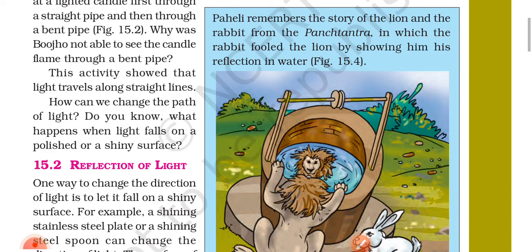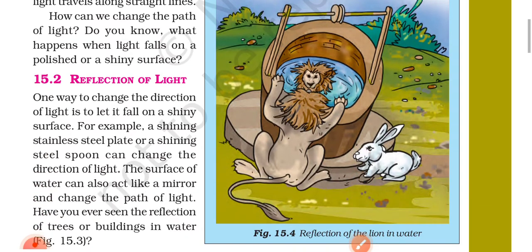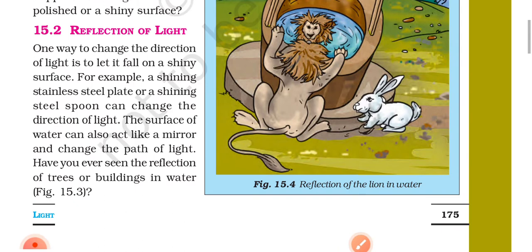How can we change the path of light? Do you know what happens when light falls on a polished or a shiny surface? 15.2, reflection of light. One way to change the direction of light is to let it fall on a shiny surface. For example, a shiny stainless steel plate or a shining steel spoon can change the direction of light. The surface of water can also act like a mirror and change the path of the light.